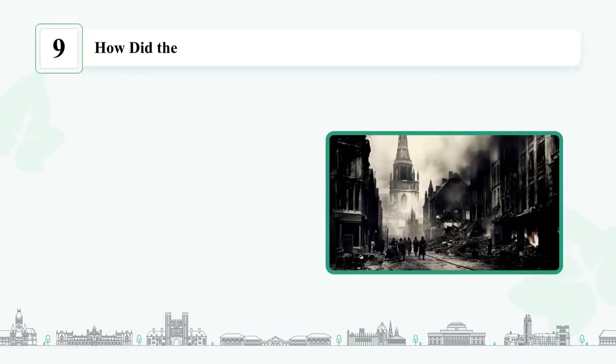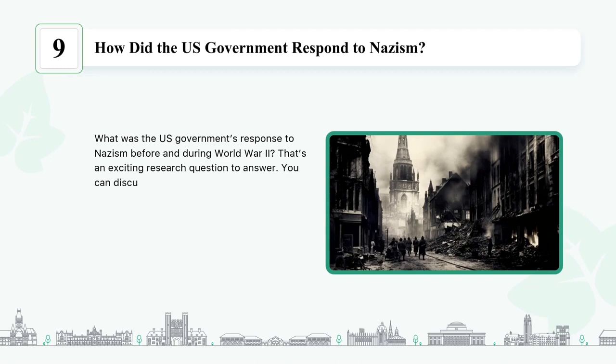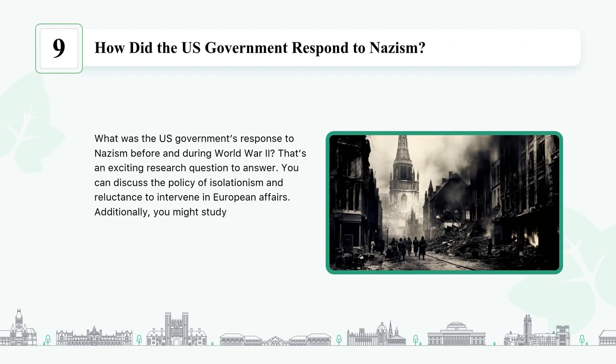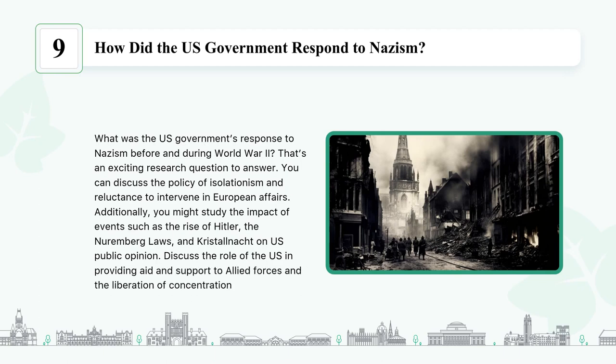How did the U.S. government respond to Nazism? What was the U.S. government's response to Nazism before and during World War II? That's an exciting research question to answer. You can discuss the policy of isolationism and reluctance to intervene in European affairs. Additionally, you might study the impact of events such as the rise of Hitler, the Nuremberg Laws, and Kristallnacht on U.S. public opinion. Discuss the role of the U.S. in providing aid and support to Allied forces and the liberation of concentration camps.